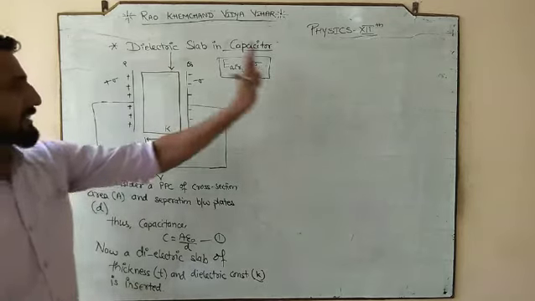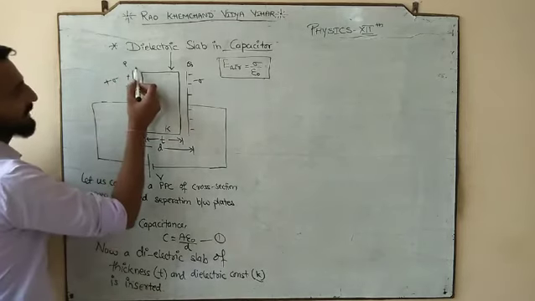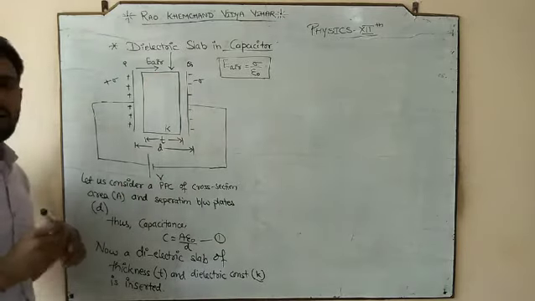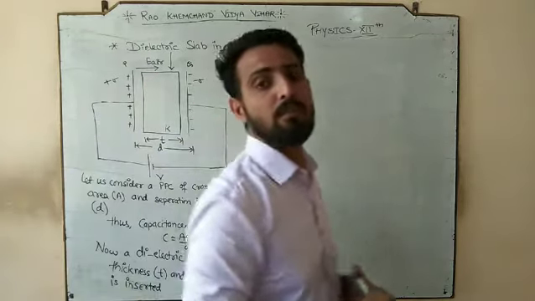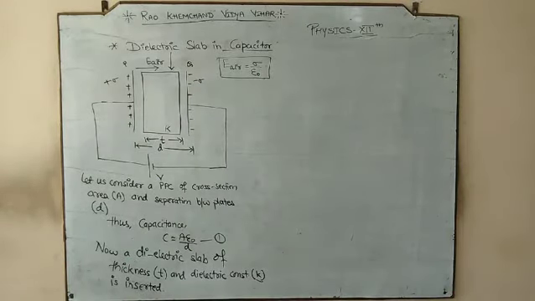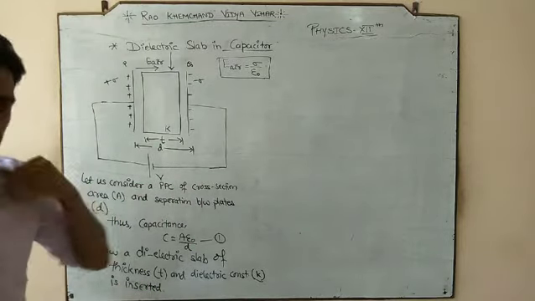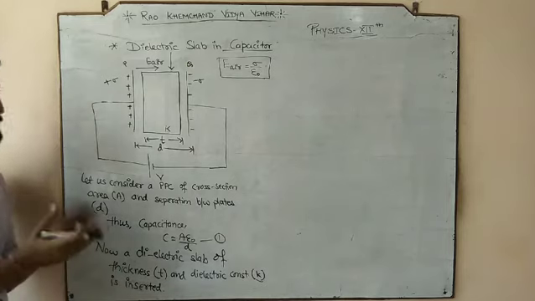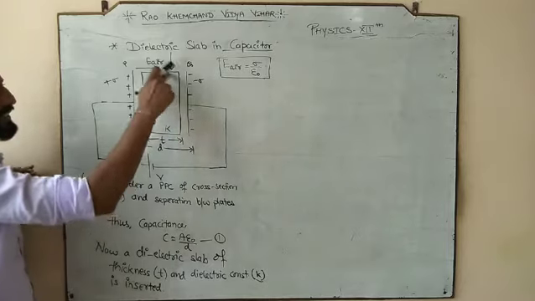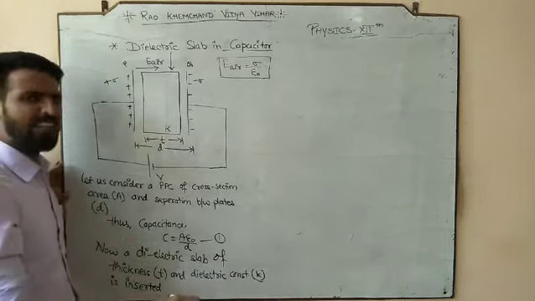to sigma by epsilon naught. But this is in air, so this was earlier in air. And the direction of electric field in air is from positive to negative. Okay, so now since the direction of electric field is from positive to negative, if we insert a dielectric slab, now we have inserted the slab, so let's check what will happen. Since the slab is inserted and the slab is neutral, definitely you have put a neutral body in it.